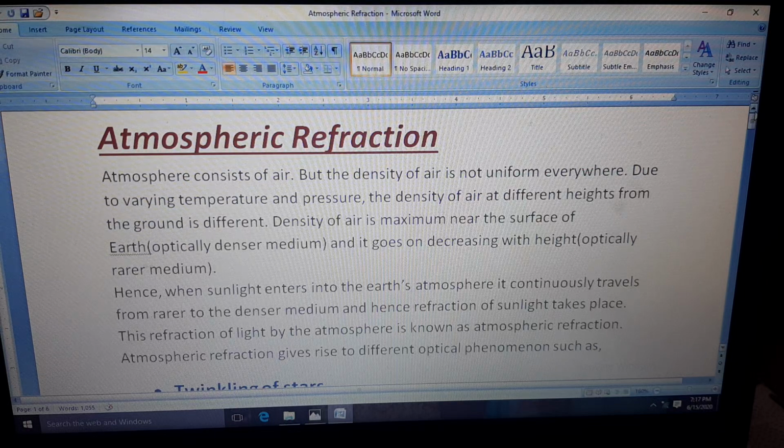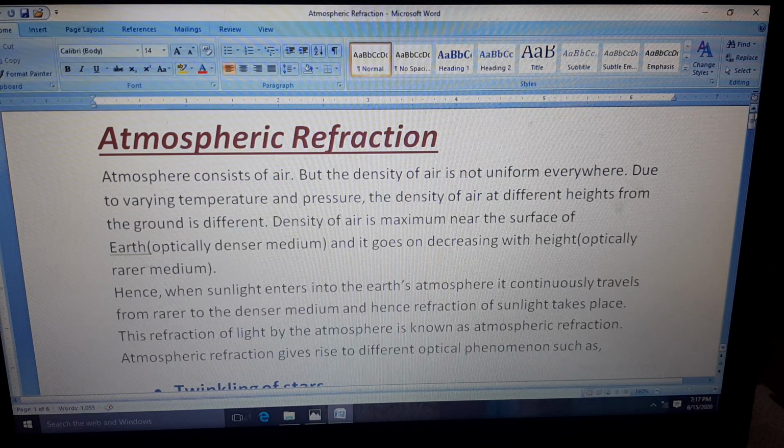But the sunlight is traveling from the atmosphere to the earth's surface. That means it is traveling from rarer to the denser medium. And as we know, if a light ray travels from rarer to the denser medium, the light ray changes its path a little. That is why the refraction takes place. This traveling of sunlight from rarer to the denser medium is known as atmospheric refraction. So it will definitely give some natural phenomena. Those phenomena we are going to discuss in this video now.